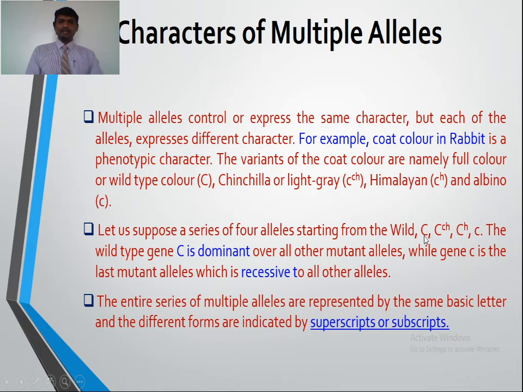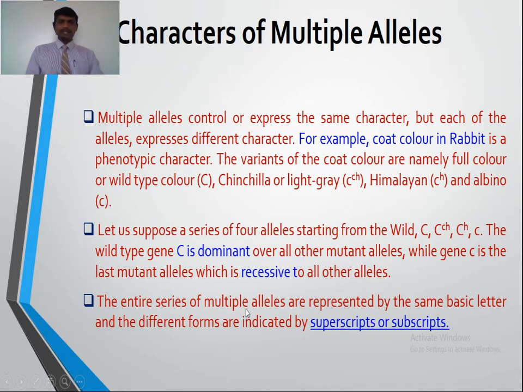Suppose we make a cross between a wild type, that is a full color, and a Himalayan. In such a case we get the wild type, because wild type is dominant over the Himalayan. So this is the dominance hierarchy. We found that the full color is dominant over chinchilla or light gray, over Himalayan, and over the albino also. So wild type is dominant over all other mutant alleles, while the gene small c is the last mutant allele, which is recessive to all other alleles.